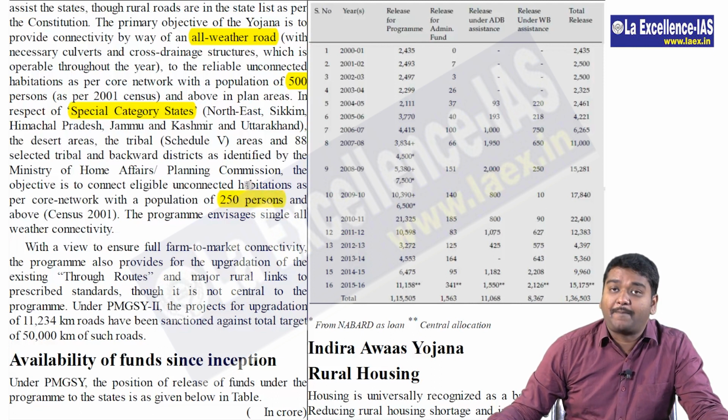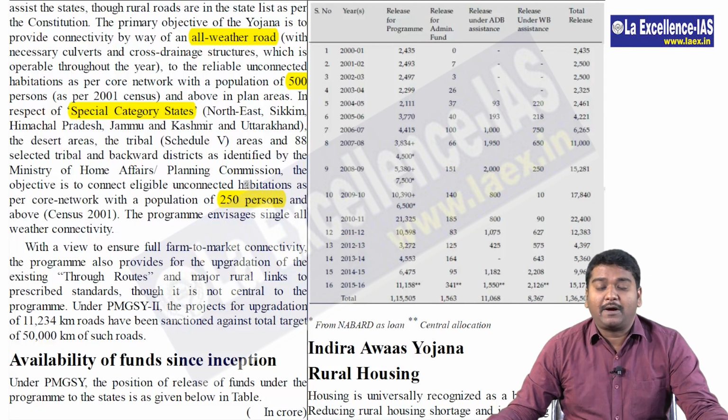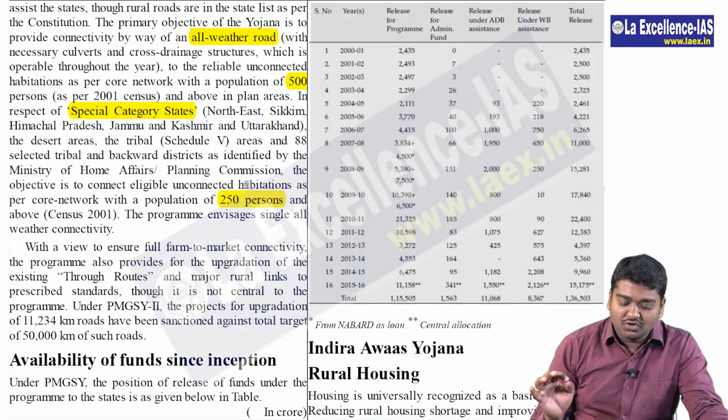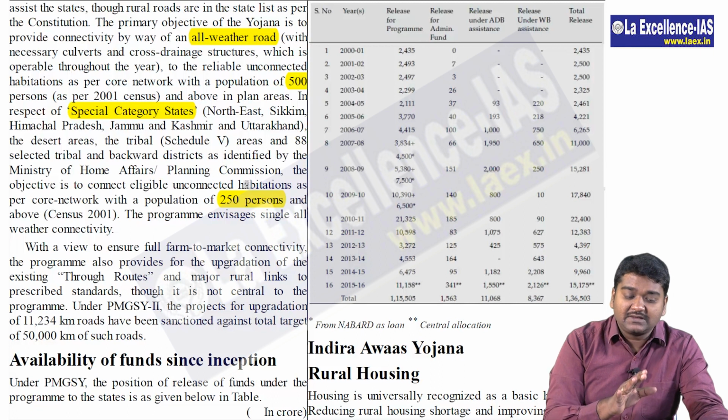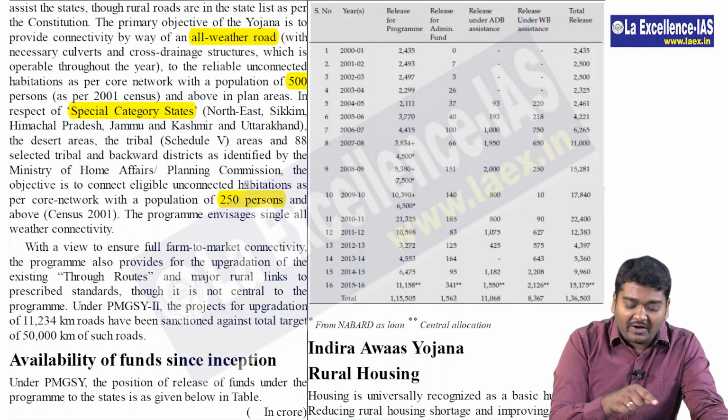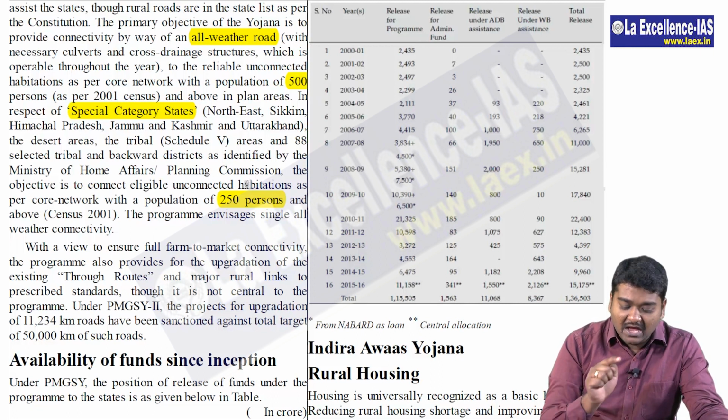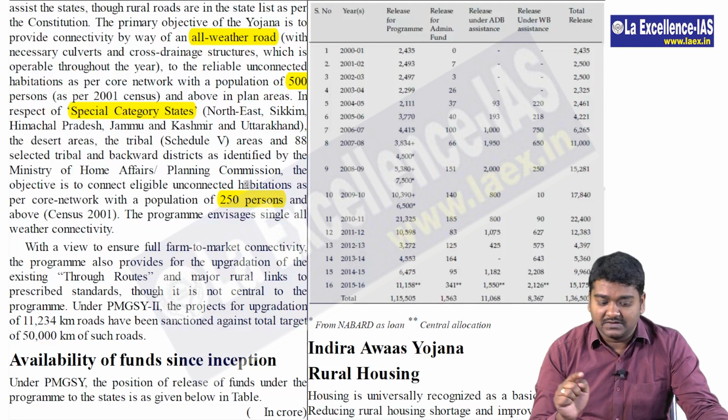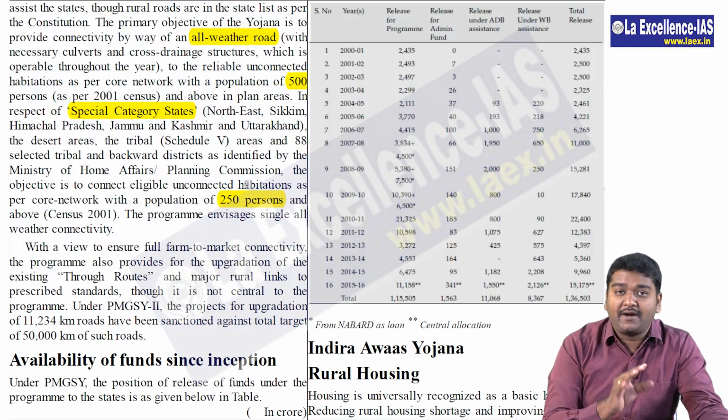So this particular paragraph can become a question. They may ask you which are the areas which can be connected for 500 persons and which are those areas which can be connected for 250 persons. So this needs to be prepared cautiously.